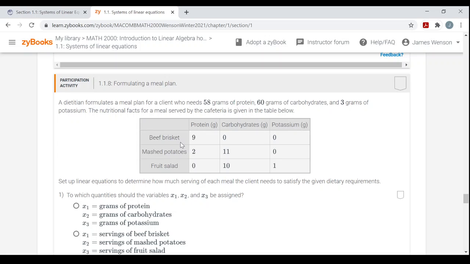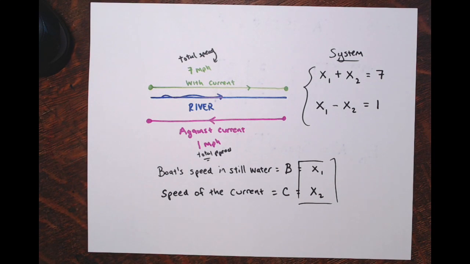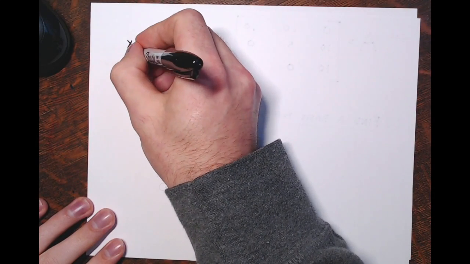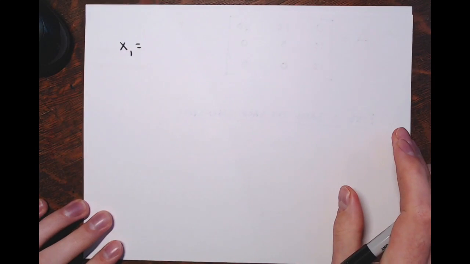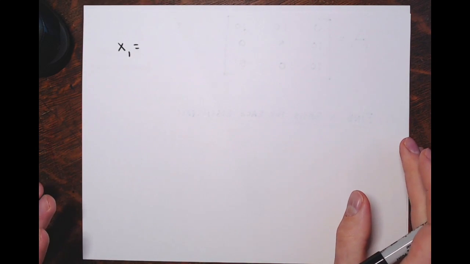All right. So what should be assigned? Well, the question is how many servings of each meal. So the number of servings of beef brisket, the number of servings of mashed potatoes, and the number of servings of fruit salad. That's what we're being asked for. So I'm going to write this down. Again, for this, you could call it some other variable if you want, like beef or beef brisket.